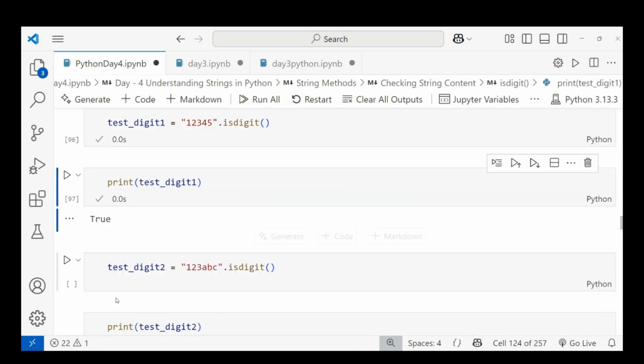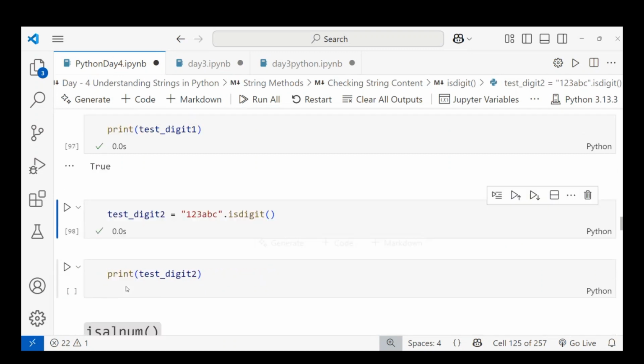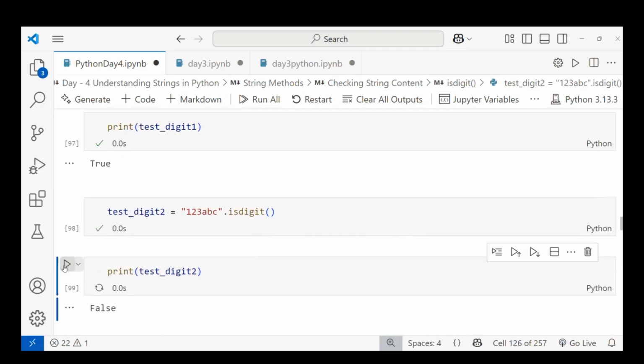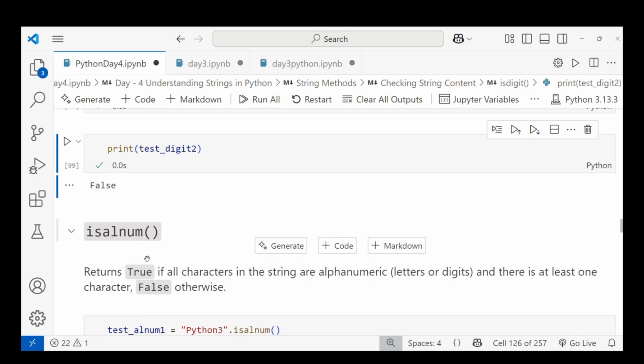Okay, let me take another example. You can see, right, 123ABC. This is what I'm checking with isdigit. Let's see. Getting false, because here is a combination of numbers and alphabets, right? So it's not going to be complete. This is also called checking isdigit. It can be used in programming when we solve a problem. There can be checking for numbers, checking for digits, checking for alphabets like that.